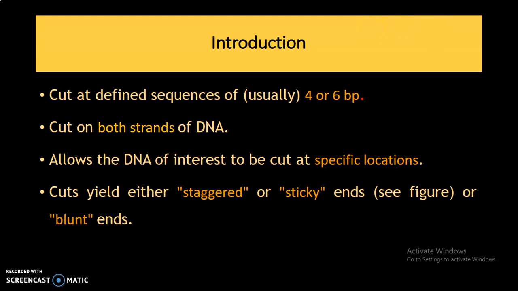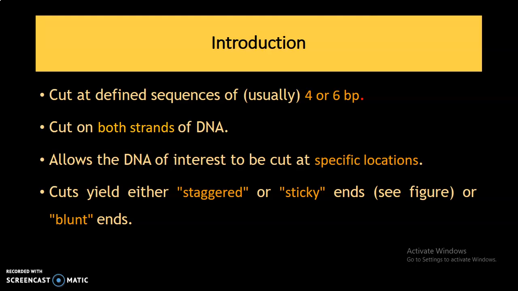They cut on both strands of the DNA, that is, not only a single strand of the DNA is cut, but both the strands, as we know DNA is double stranded, within the particular sequence are cut.